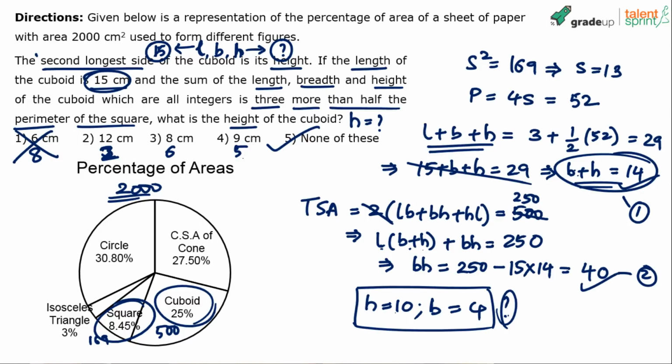Now, look at the other combinations. See, I want B into H, and B into H should be 40. 12 into 2, 24. No, it should be 40. 8 into 6, 48. No, it should be 40. 9 into 5, 45. No, I want it to be 40. So all the 4 options are eliminated. Hence, the fifth option, none of these is correct. Getting it? Fifth option is the correct answer.